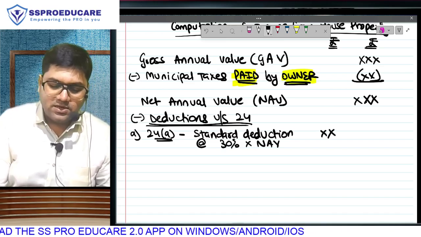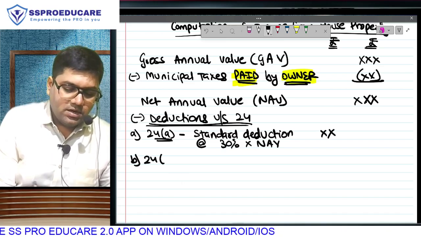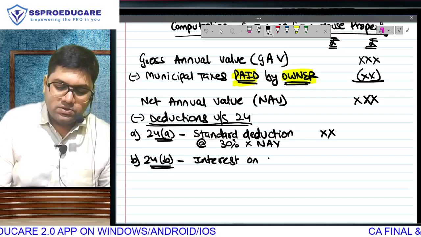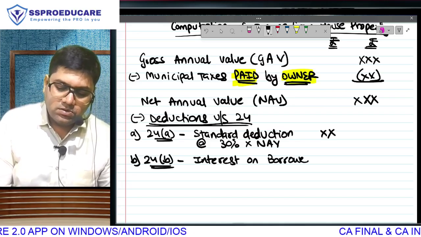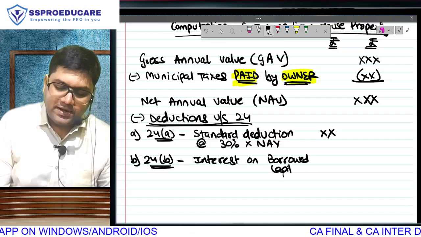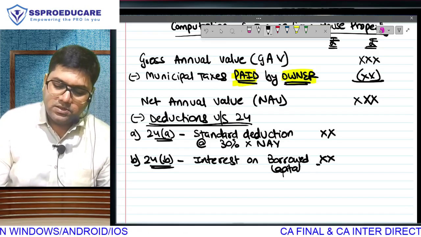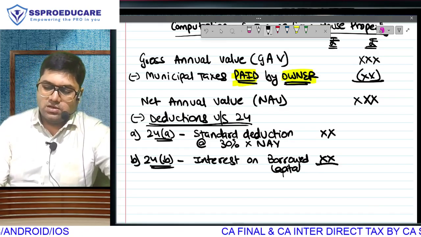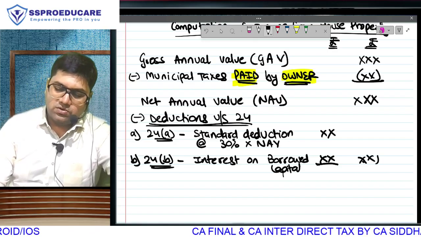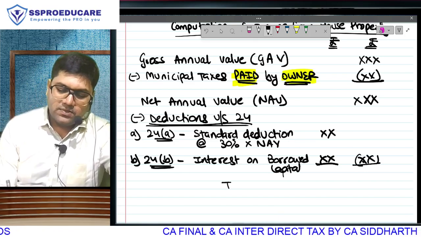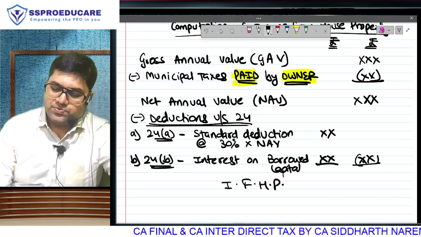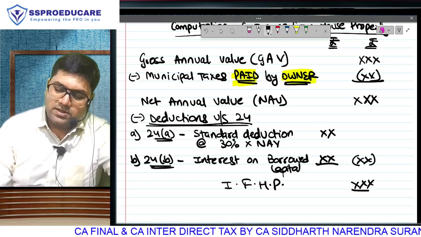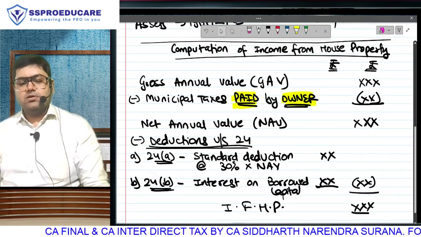We will take this deduction in the inner column because we have one more deduction under section 24B. If we have any interest on borrowed capital, if the property was acquired through loan money, so will we be having some interest on loan? We will take deduction of that interest on loan, and after taking deduction of that interest on loan, we will get our taxable income from house property. That's it, ladies and gentlemen. This is the small, short, sweet format in which we will be calculating income from house property.